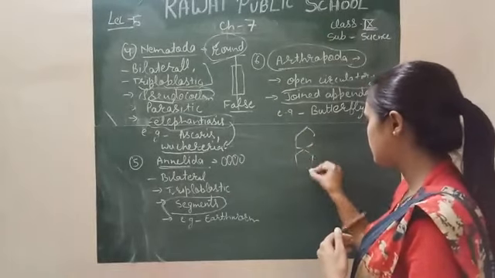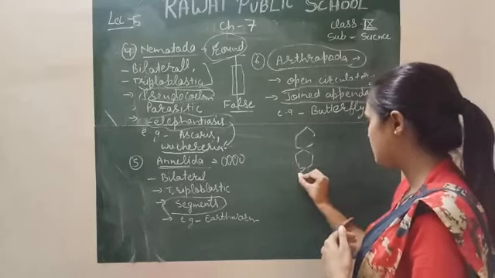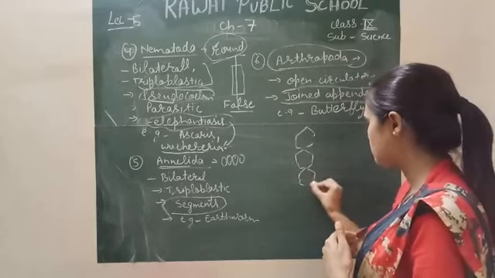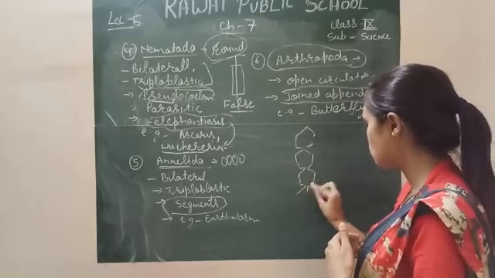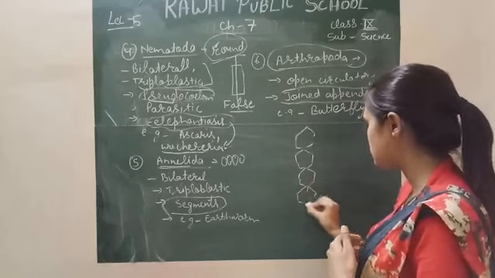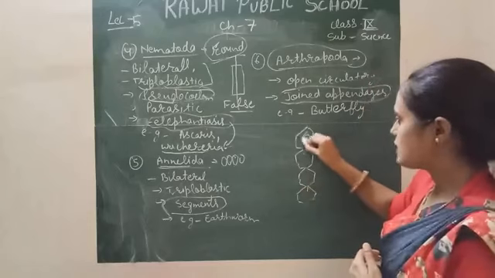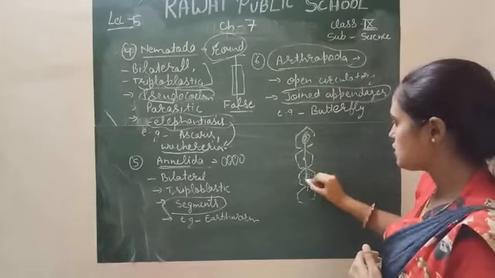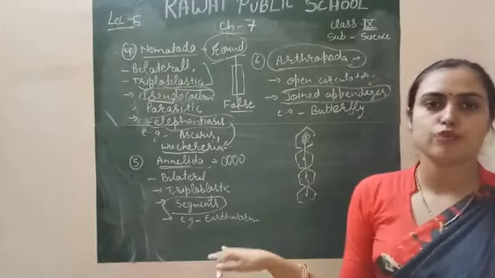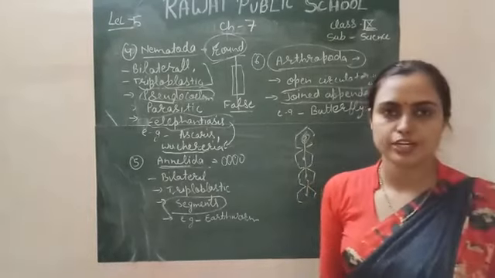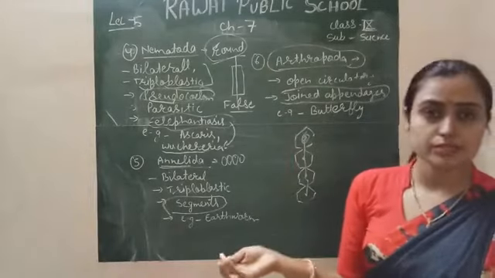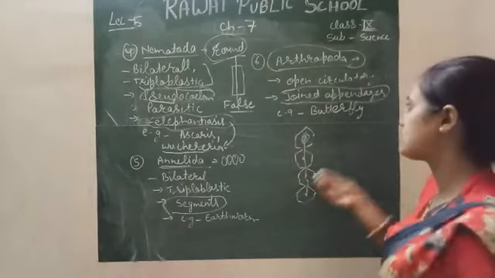They are connected with each other, and blood flows from one chamber to another chamber. There is no blood vessel present. If blood is in this chamber, it goes into this one. There is no separation of oxygenated and deoxygenated blood. So this kind of circulatory system is called open circulatory system.